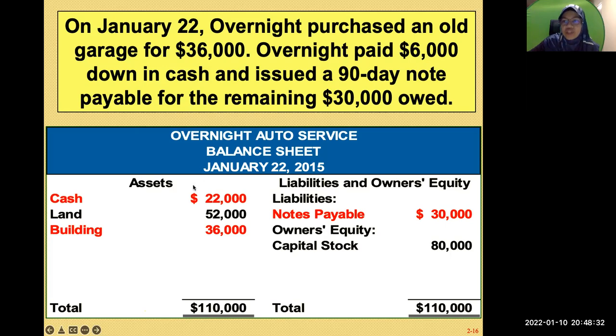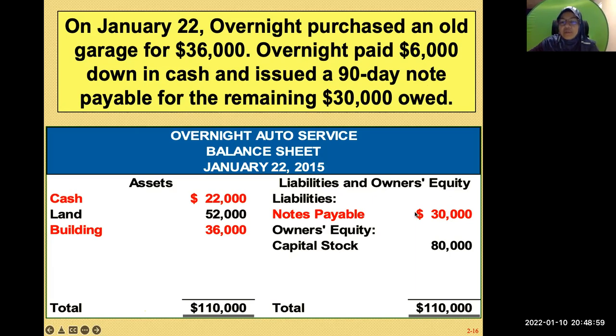Land has no change because nothing involved land, but you have created one liability which is called notes payable. How do you know it's a notes payable or accounts payable? If they say it's a note payable, it's a note payable. It's very straightforward. And the note payable is 30,000.